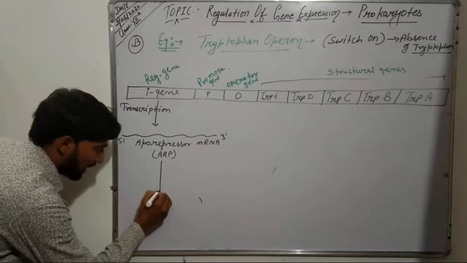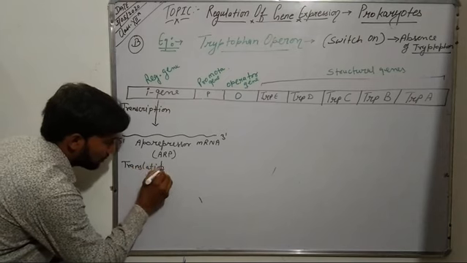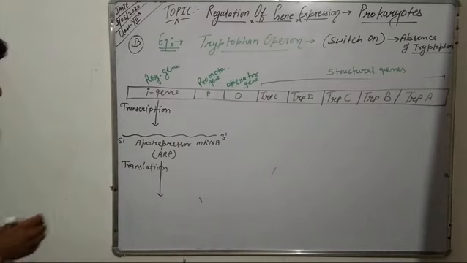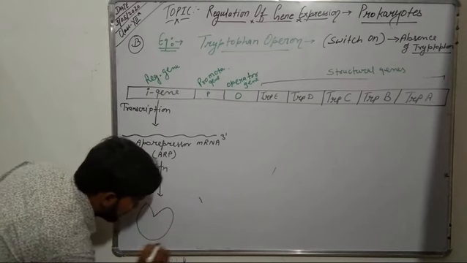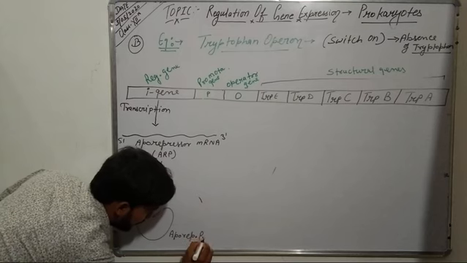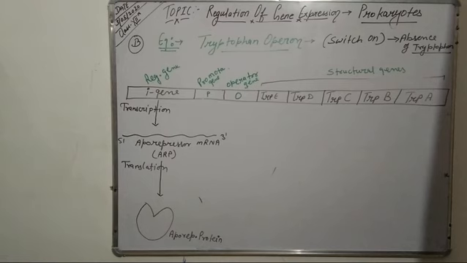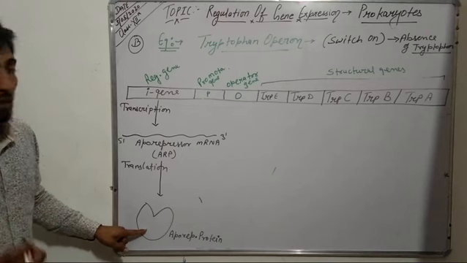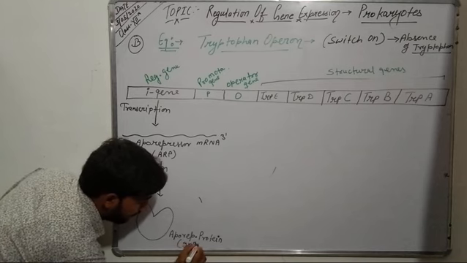This aporepressor mRNA undergoes translation, and it results in the synthesis of an aporepressor protein. Now this aporepressor protein, in the absence of tryptophan, is present in inactive form.